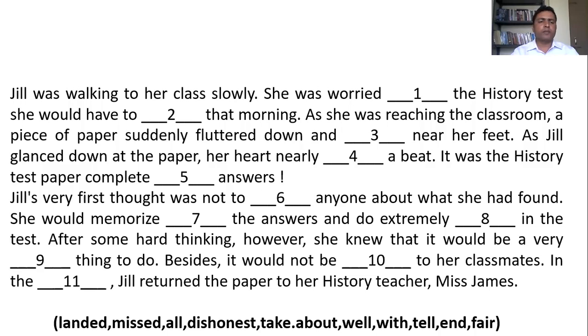Then come to the second blank. She would have to dash that morning. So she is going to take the history test. That's why we can put the verb take here. And here you can see the helping verb also, have. After the helping verb, you can put the main verb. This is one of the rules we have discussed in the tips. So she is worried about the test she would have to take that morning.